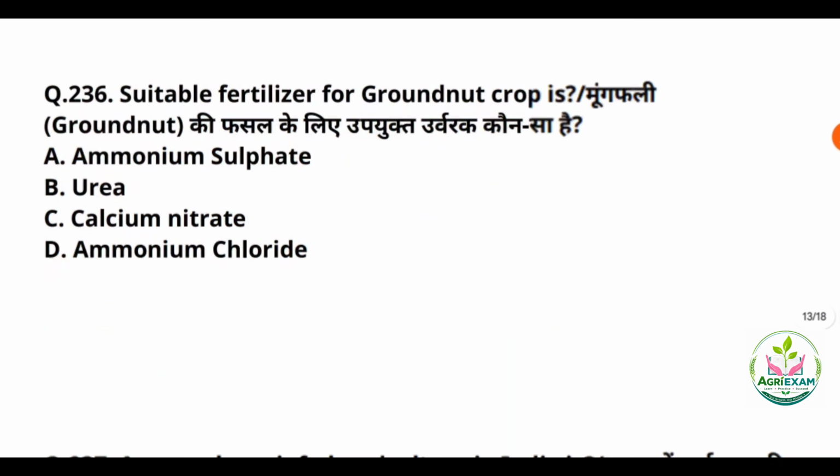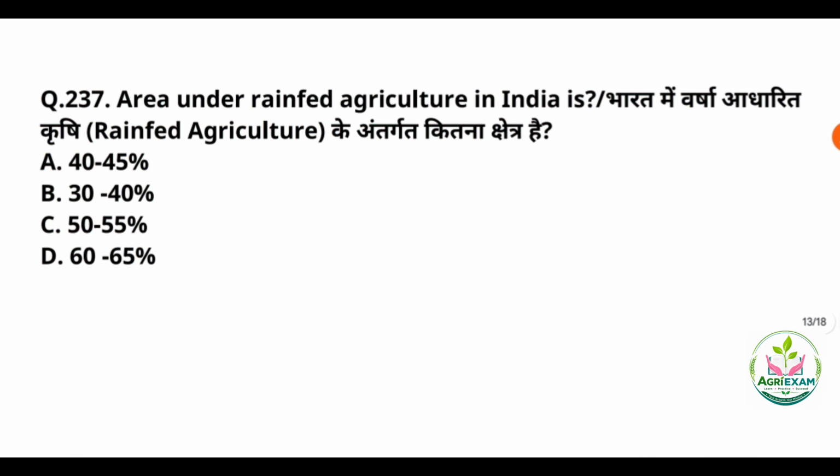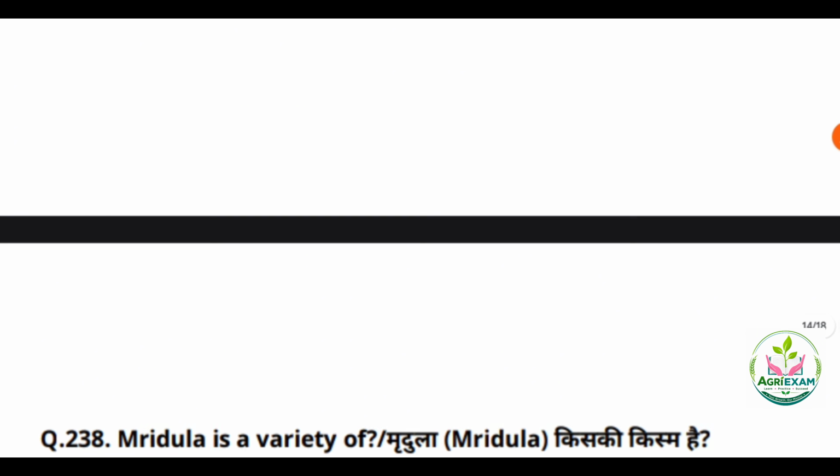36th question. So the suitable fertilizer for groundnut crop is, the correct answer will be ammonium sulfate. It is the suitable fertilizer for the groundnut crop. Next, 37th question. So the area under rain-fed agriculture in India is, the answer will be 60 to 65% of area is under rain-fed agriculture. These regions depend entirely on monsoon rains rather than artificial irrigation.